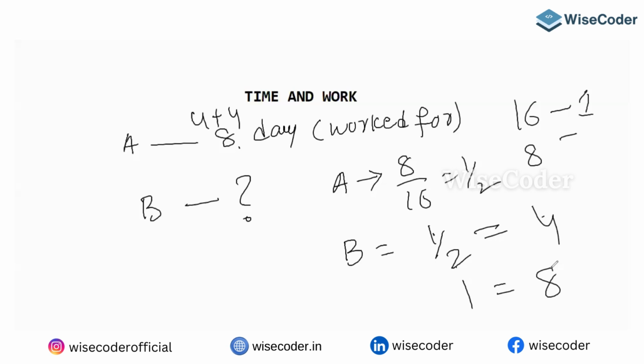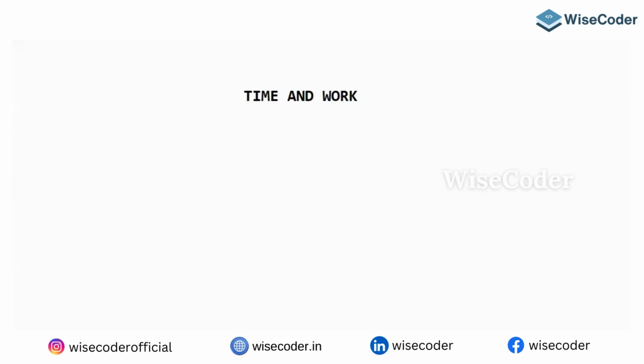One more question. Write down. A can do a work in 12 days. B can do the same work in 24 days. They work together for 6 days.